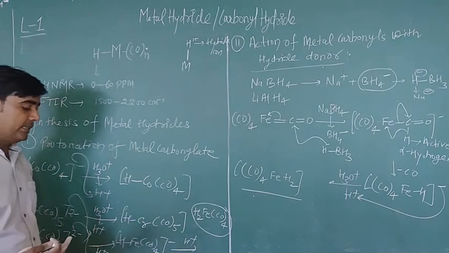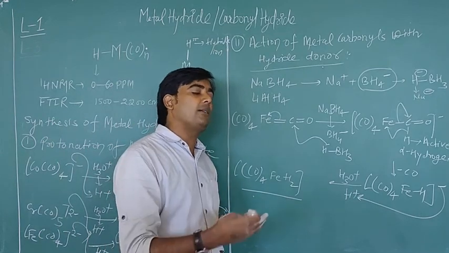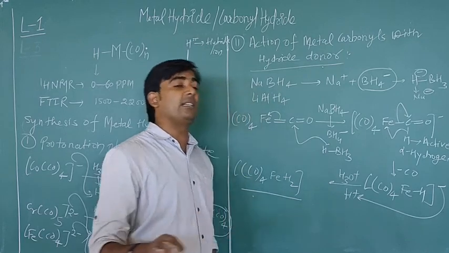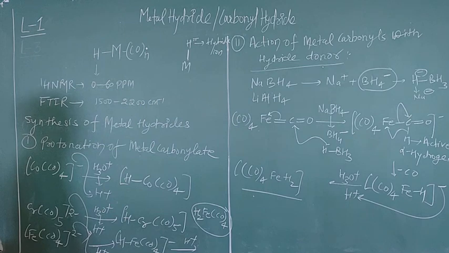Another method is the direct method, where metal can easily combine with carbonyl and hydrogen in a single step, and they can form metal carbonyl hydride complexes, okay.